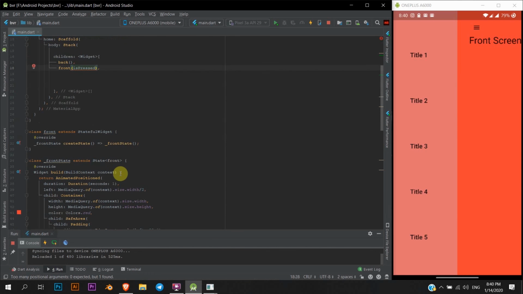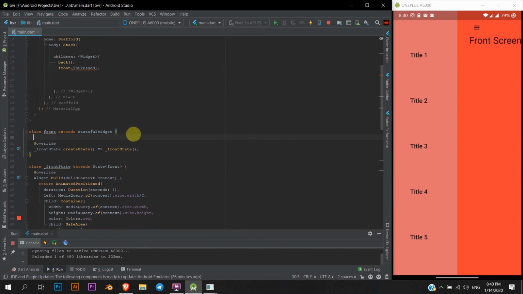Now here comes the concept of constructors. If you don't know what a constructor is, we can take variables from one class to another class, and this is where it comes in. So I'm going to declare variables. I'm just going to make it as is, and create state.